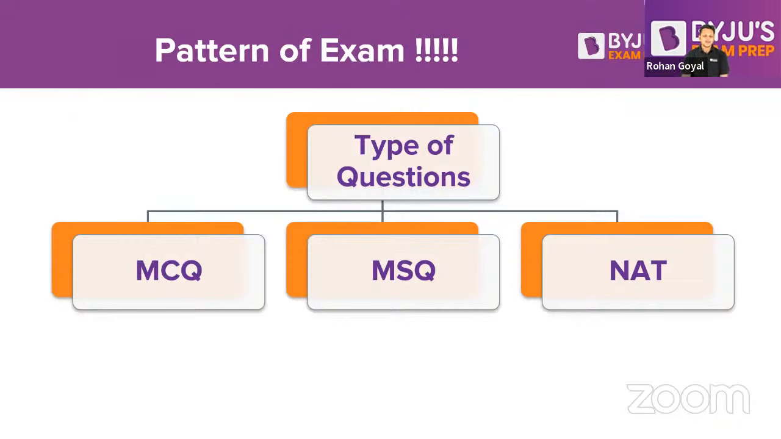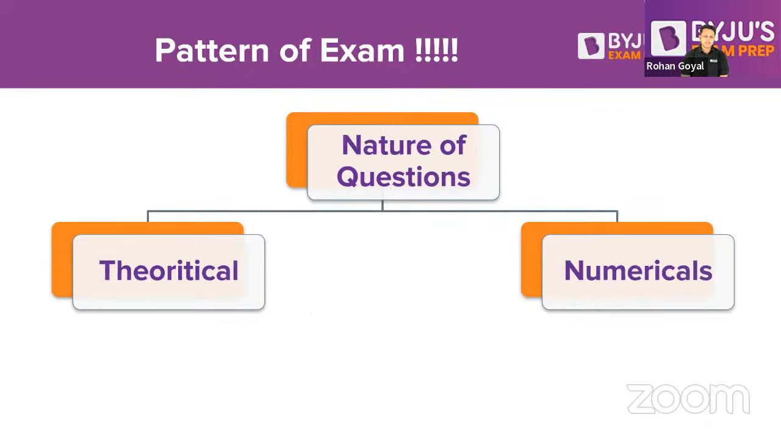Now, what are the different types of questions which are asked in the GATE examination? You have MCQ questions, in which you are provided with 4 options, and out of which 1 option is correct. MSQ questions, which have recently been added, have multiple options correct. Then we have numerical answer type questions, in which you have to fill the blank with a certain number. The type of questions asked are theoretical and numerical. Now, numerical has a very high weightage in the GATE examination.